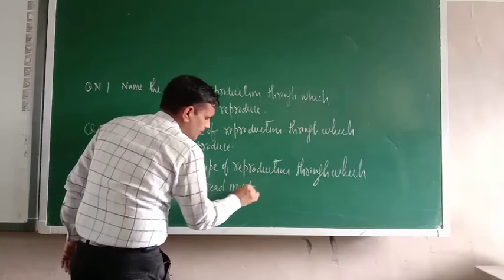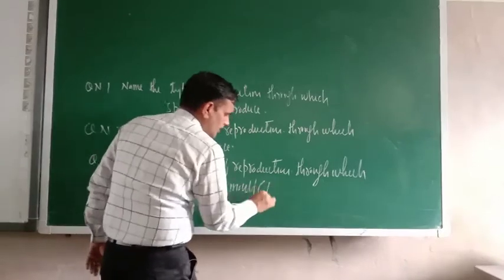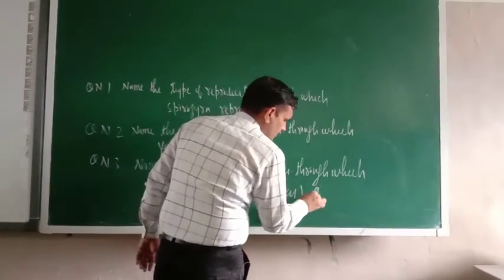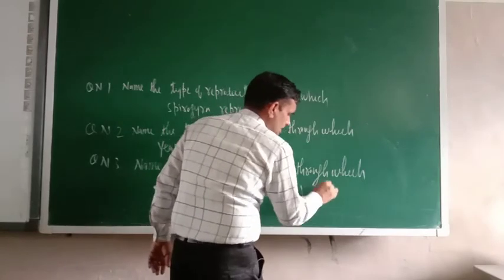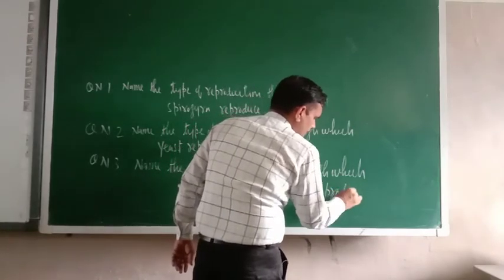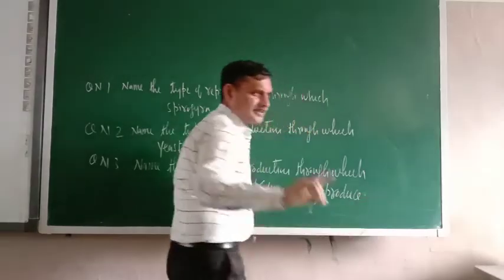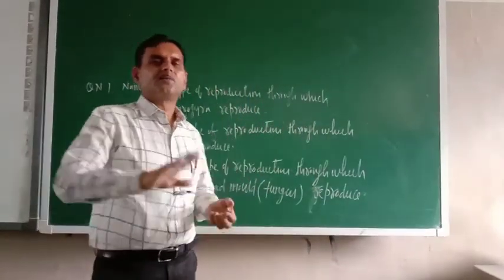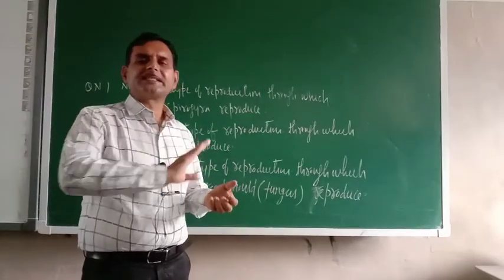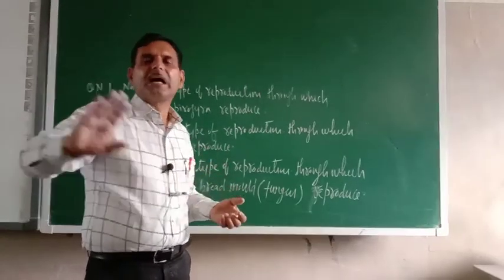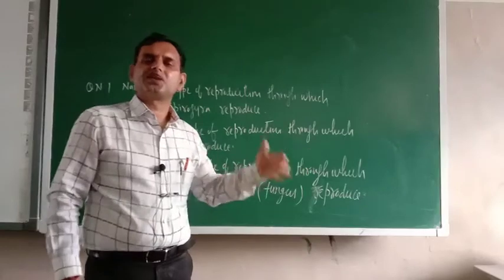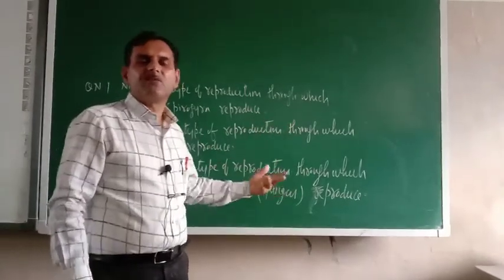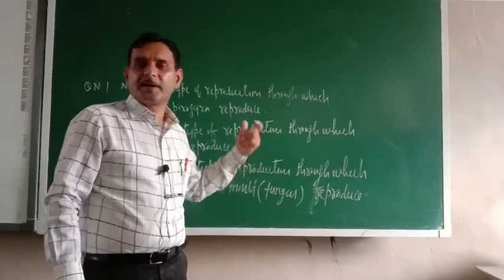Do you know what bread mold is? Bread mold is only a fungus. You might have seen that if you keep bread for 1 or 2 days, some greenish patches develop on its surface. They are nothing but a fungus, and they are responsible for destroying your bread.